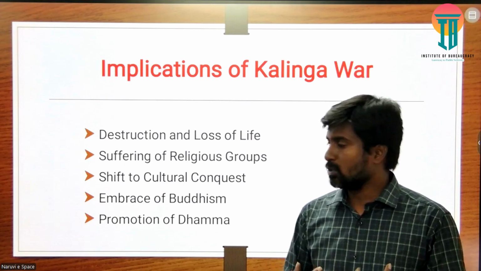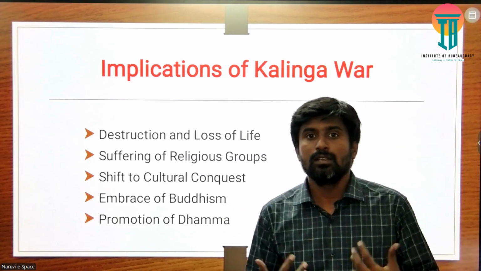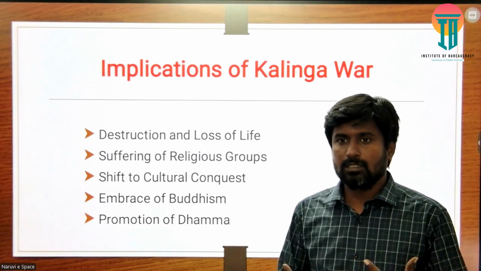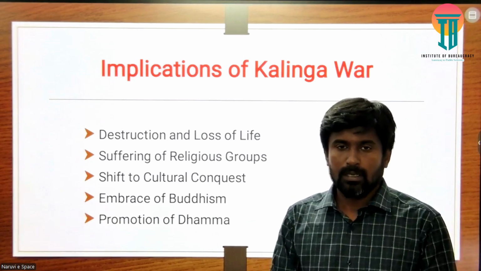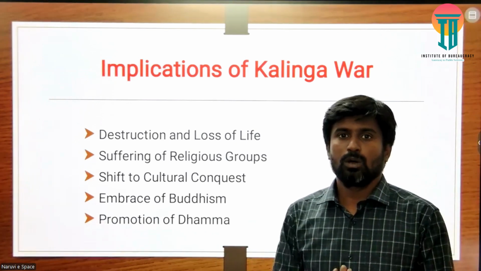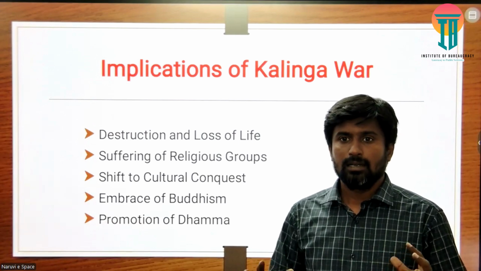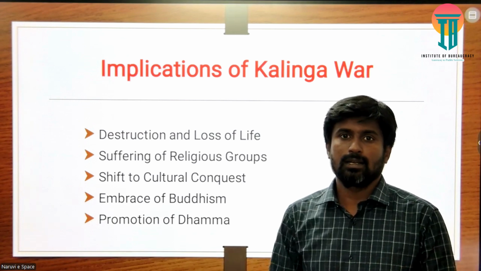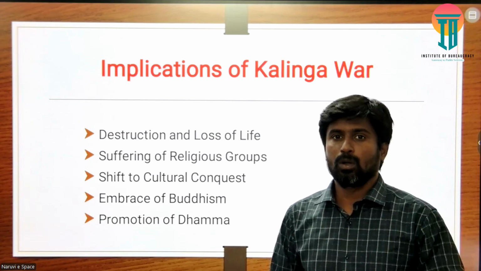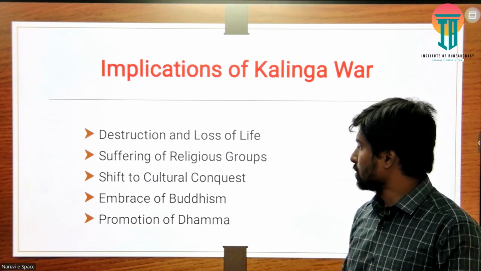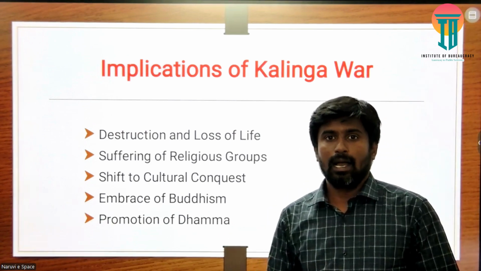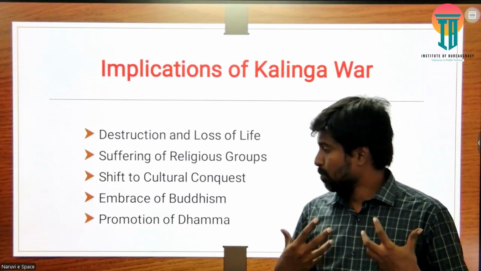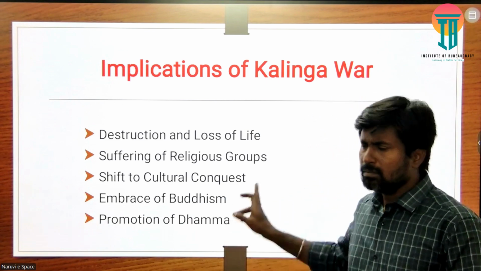In this case, what he did was shift to cultural conquest. Instead of going more on the political aspect, he wanted to conquer culturally and make the people understand and realize the shift from Bherighosha to Dhammaghosha. He proposed this concept, and for this he embraced Buddhism. Through the policy of Buddhism, he promoted the policy of Dhamma.